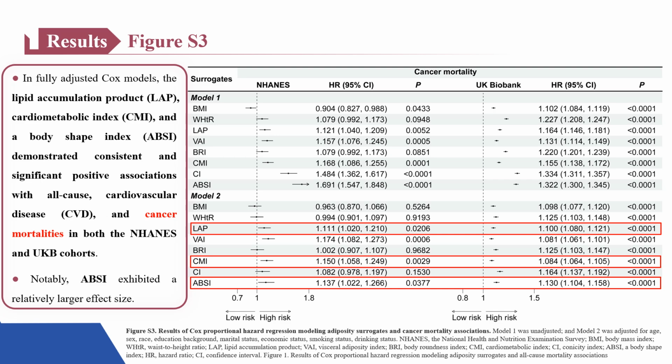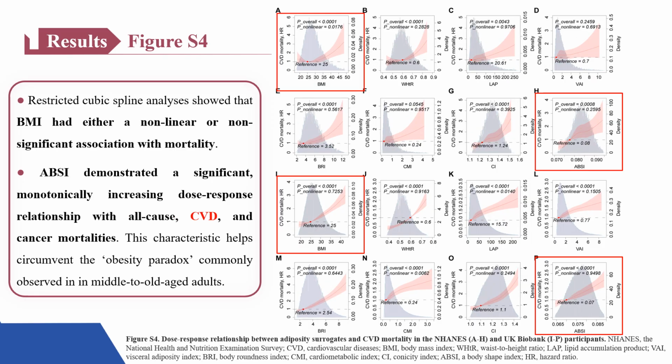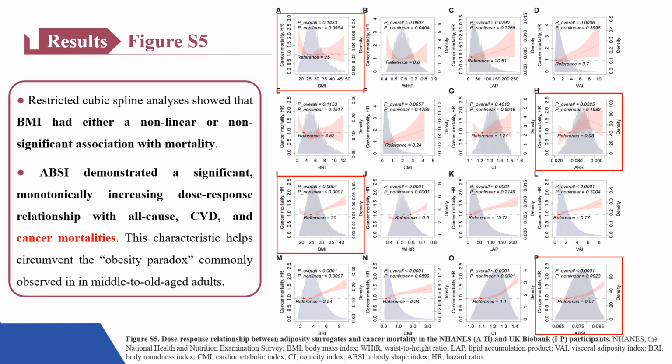Notably, ABSI exhibited a relatively larger effect size. Restricted cubic spline analyses showed that BMI had either a nonlinear or non-significant association with mortality. In contrast, ABSI demonstrated a significant, monotonically increasing dose-response relationship with all-cause, CVD and cancer mortalities. This characteristic helps circumvent the obesity paradox commonly observed in middle to old-aged adults.